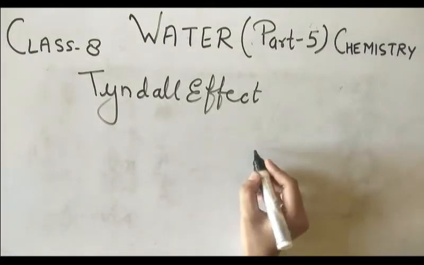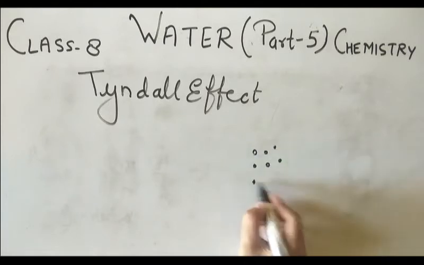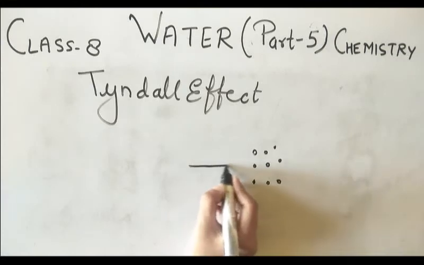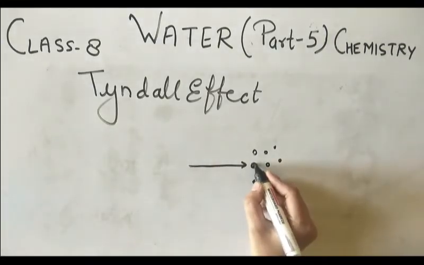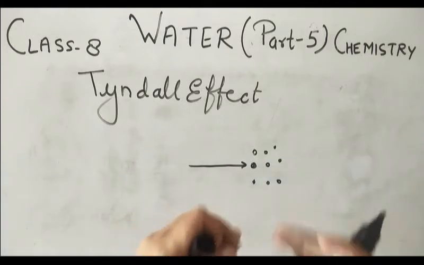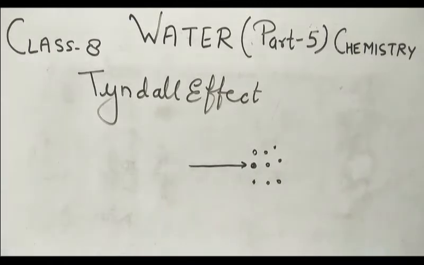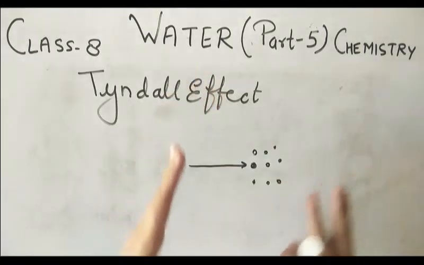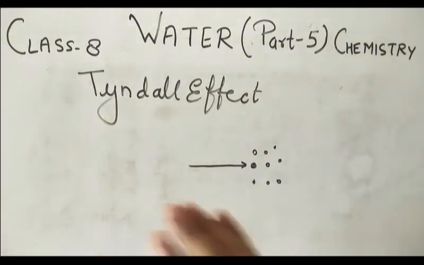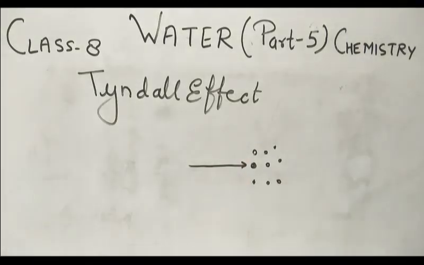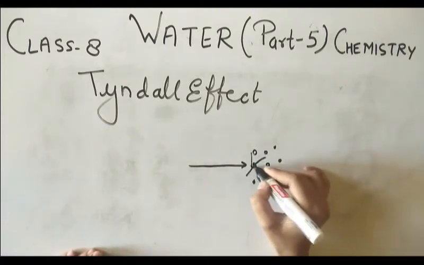Now we have added the milk over here. So the particle size is like this, suppose I had drawn over here. Now when the light is going to strike these particles, when it strikes a small particle, it is going to scatter in all the directions. जब ये किसी छोटे पार्टिकल से स्ट्राइक करती है तो ये हर एक डायरेक्शन में स्ट्राइक करती है, जबकि किसी बड़े पार्टिकल्स किसी बड़े सरफेस से स्ट्राइक करती है तो वो एक अलग डायरेक्शन में रिफ्लेक्ट हो जाती है. अब ये छोटे पार्टिकल्स से स्ट्राइक करी तो it is going to reflect in all the directions.